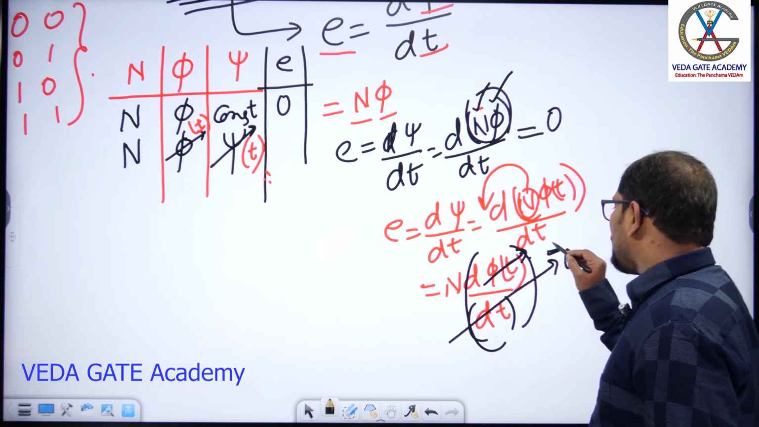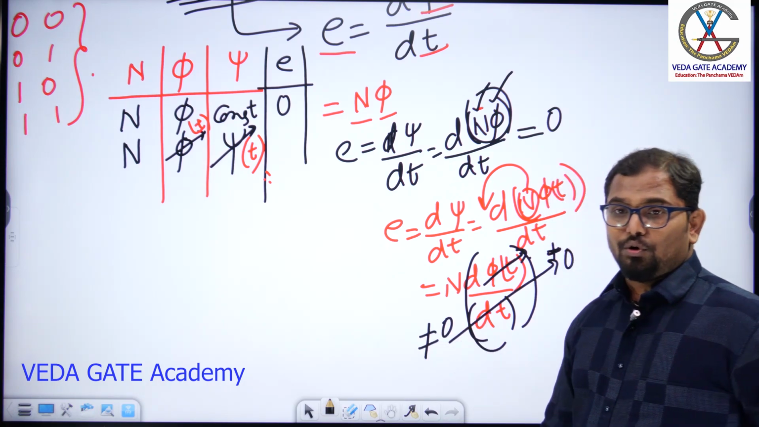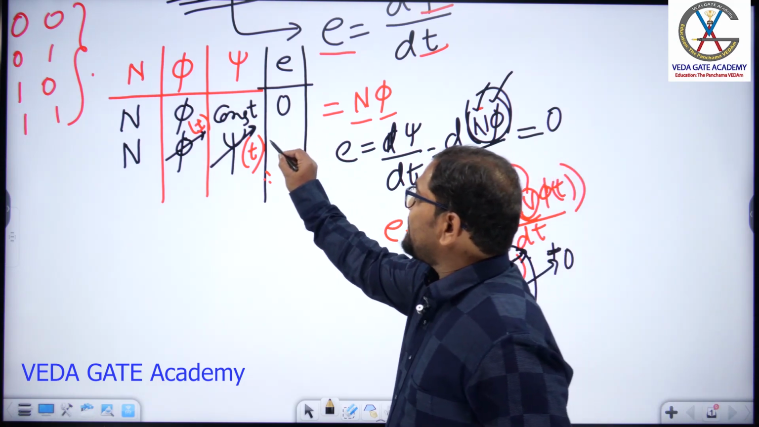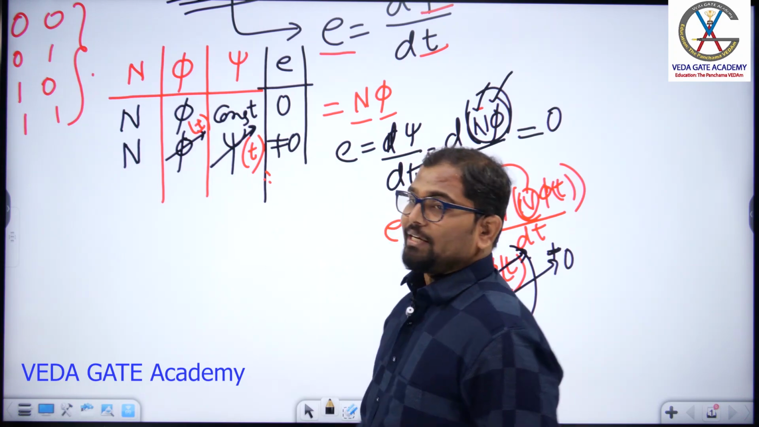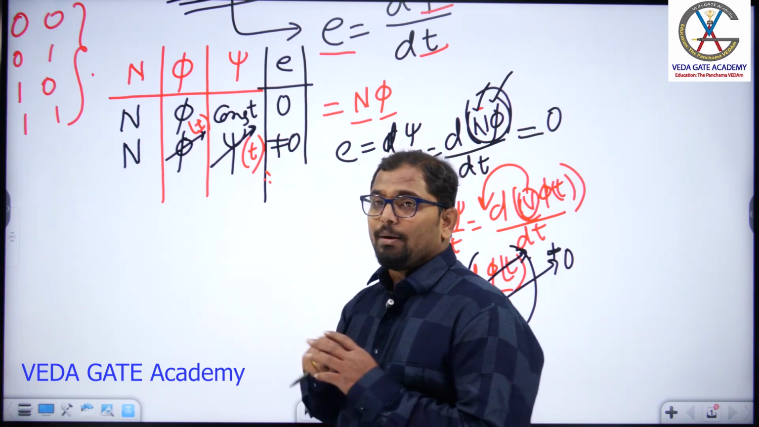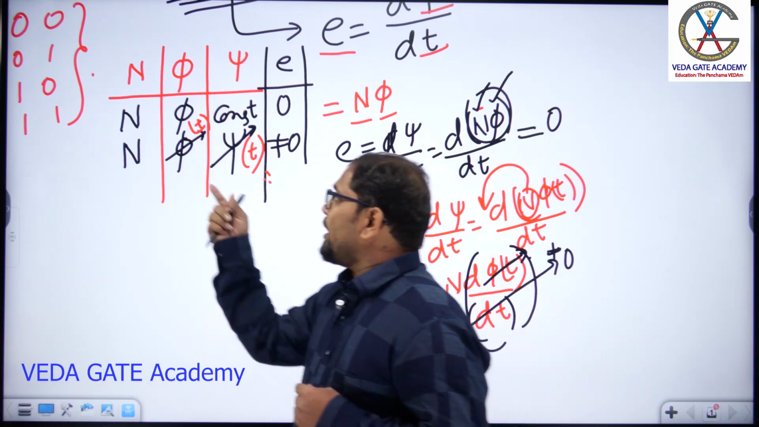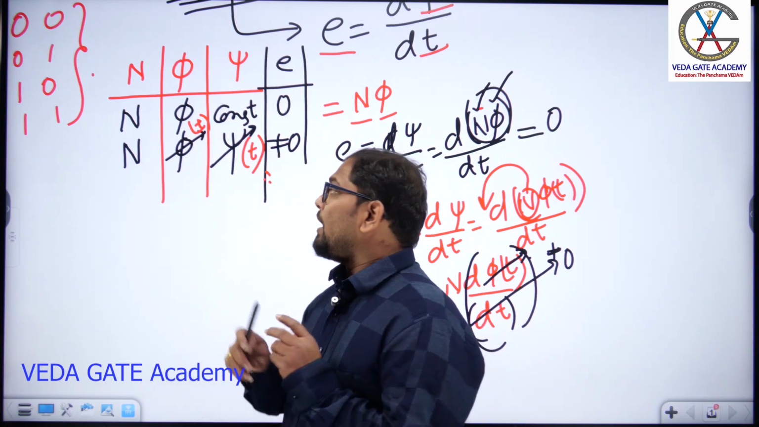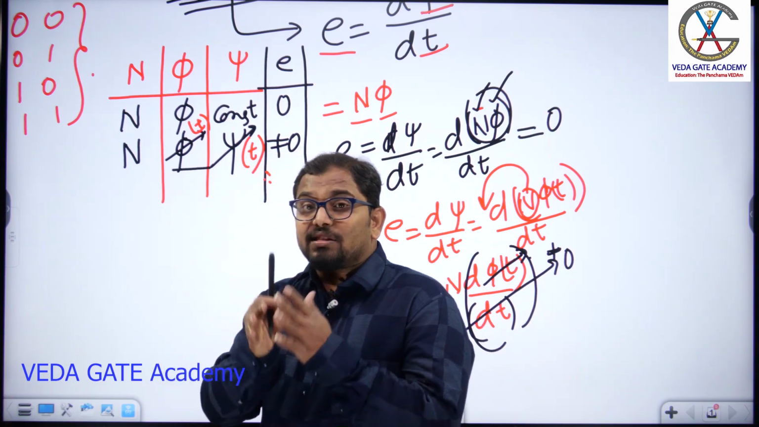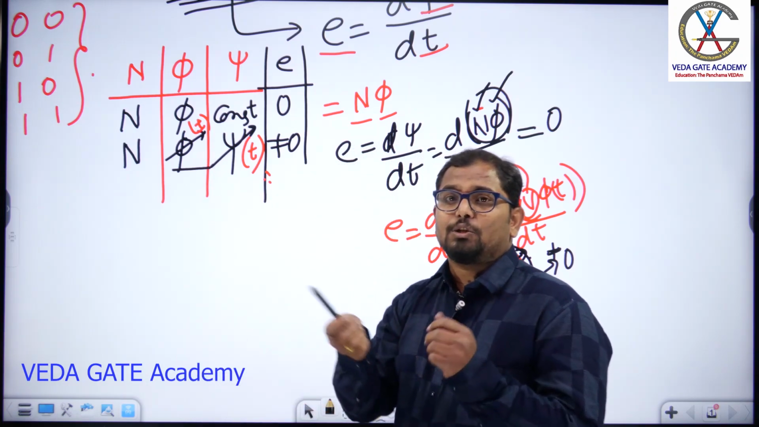So as a non-zero value, the induced EMF is also non-zero. Then the induced EMF is a non-zero quantity. So to get the induced EMF in a conductor, what is the first possibility we have? We have to fix the number of turns and vary the flux with respect to time. So how will you get the variation of flux with respect to time?